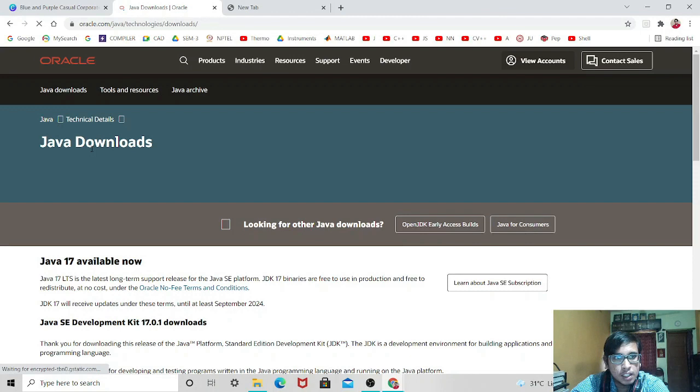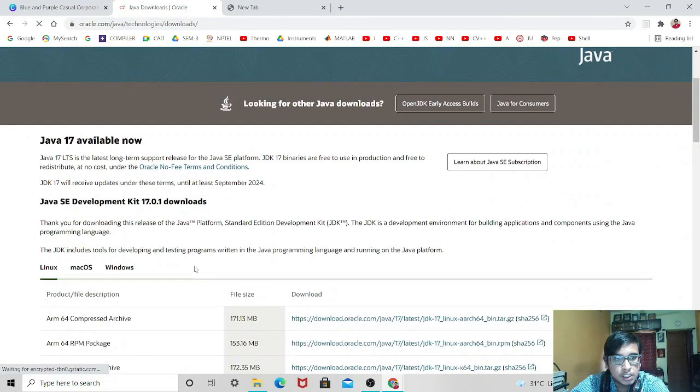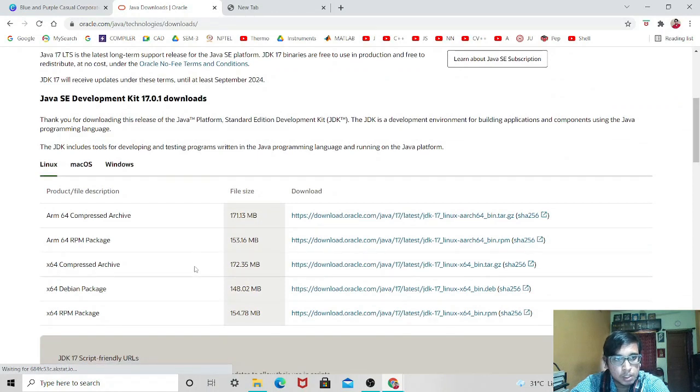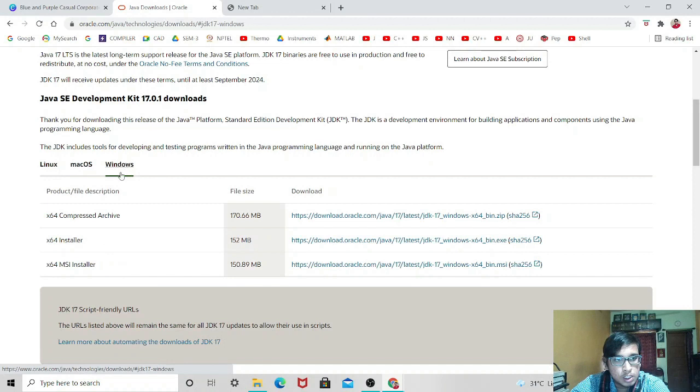How this JDK works, we will also see that in the upcoming videos of this course in much later stages. It is a very advanced concept, and you have to select here your OS. Based on your OS you have to download. You see my OS is Windows, and I have a 64-bit installer, so I will download this one.